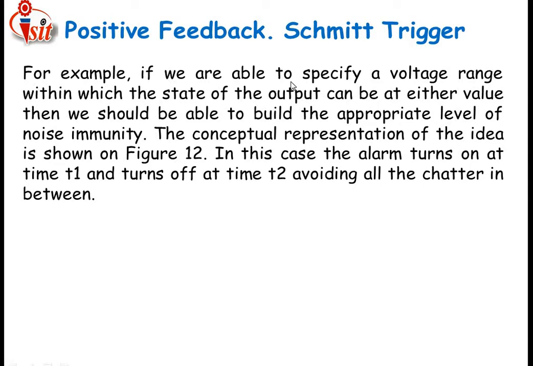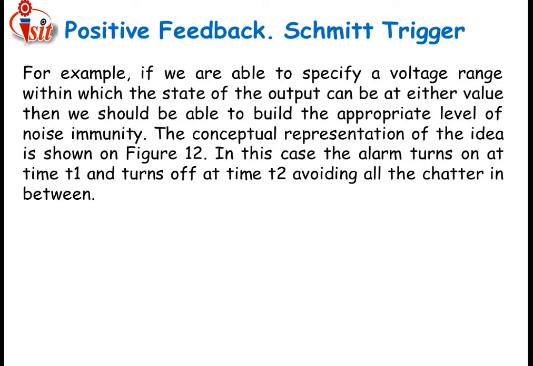For example, if we are able to specify the voltage range within which the state of the output can be at either value, then we should be able to build the appropriate level of noise immunity, the conceptual representation of the idea as shown in the figure. In this case, the alarm turns on at a time t1 and turns off at a time t2, avoiding all the values in between. That means for positive feedback, the rising time and falling time are exactly the same, and whatever the predefined time, it will execute depending upon that time.